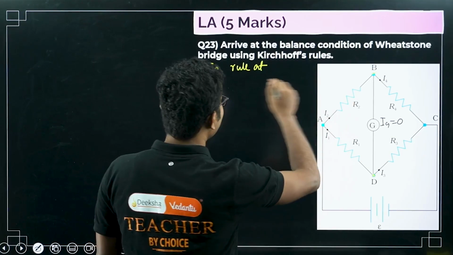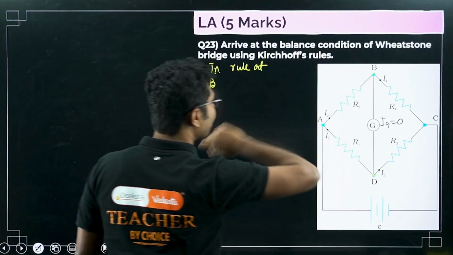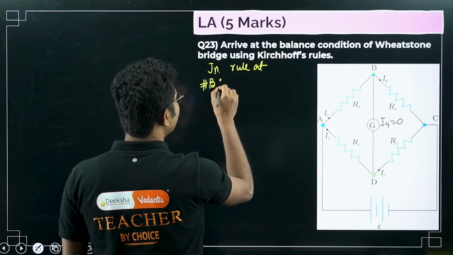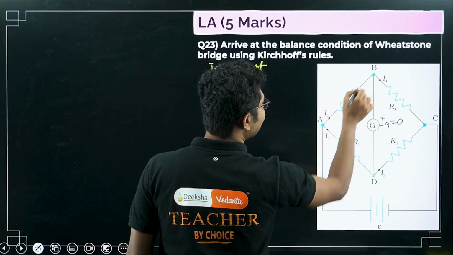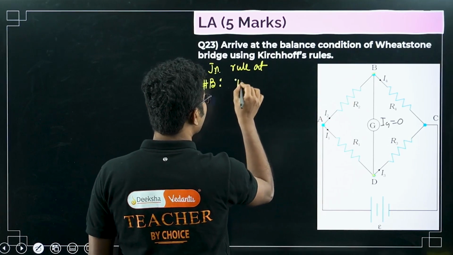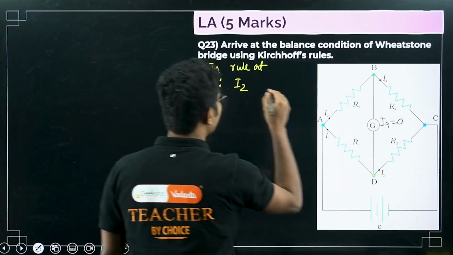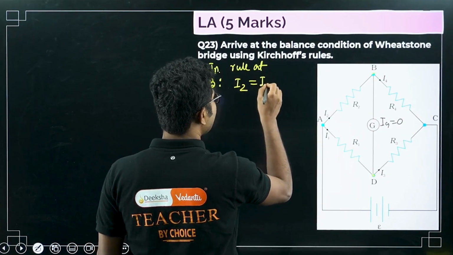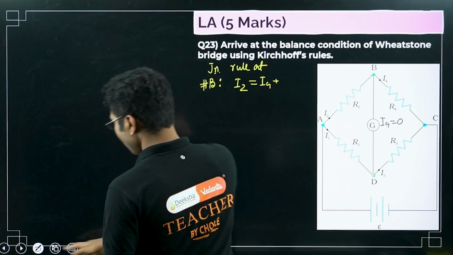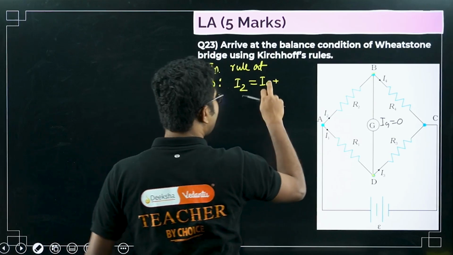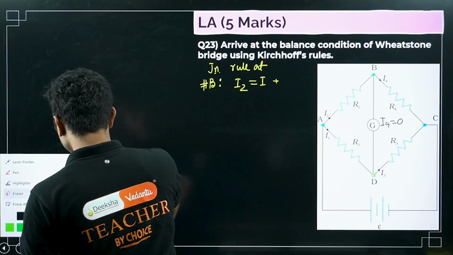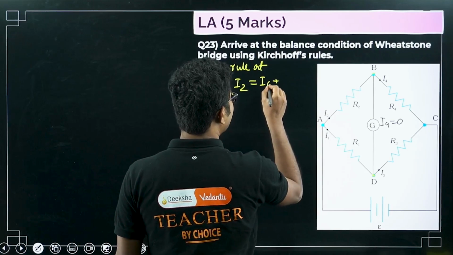So with the junction rule at point B, we can write that this is the incoming current I2, and Ig and I4 are outgoing. So Ig plus I4. Now you might say, sir, Ig is 0. Why are you using that? Because we have to use something here, right?